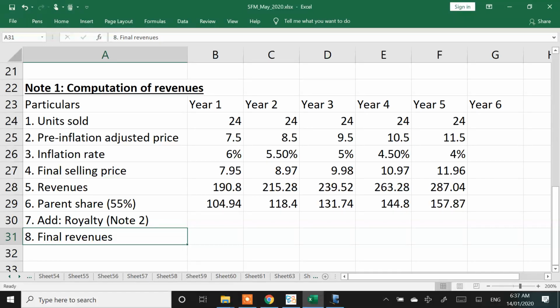Parent share is 55%, add royalty and final revenues.